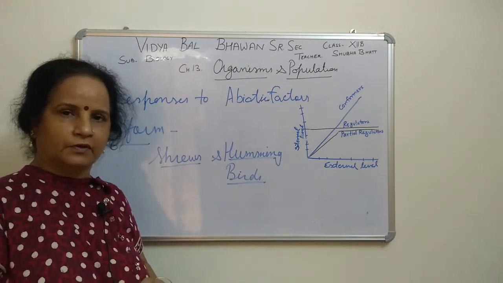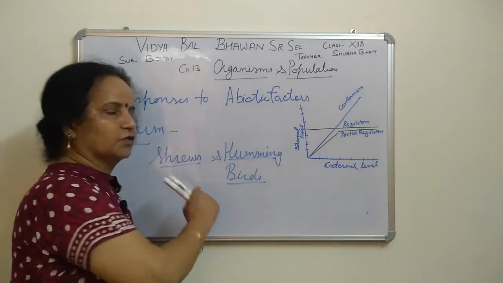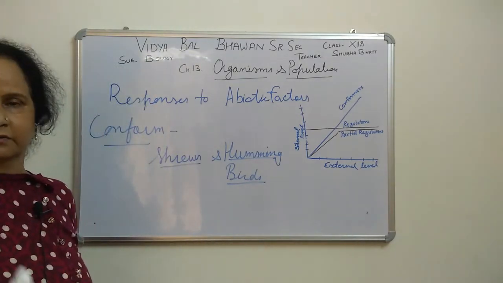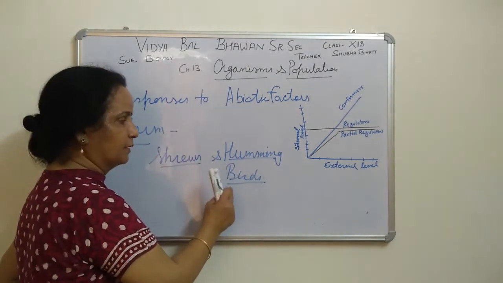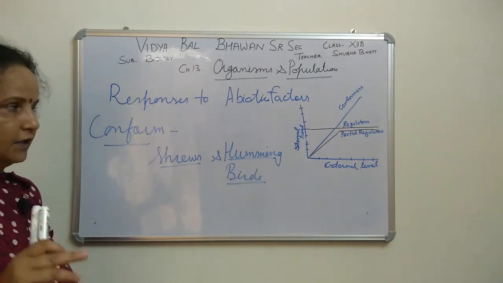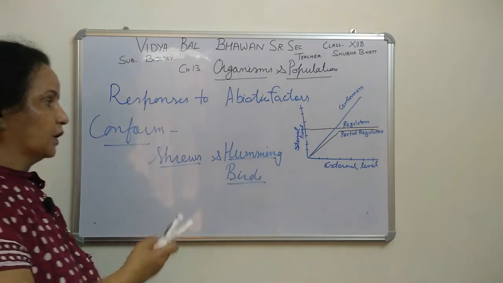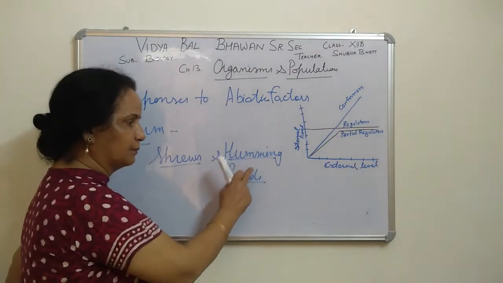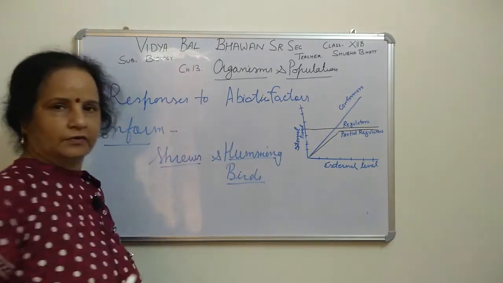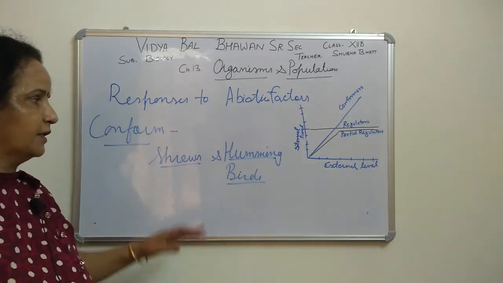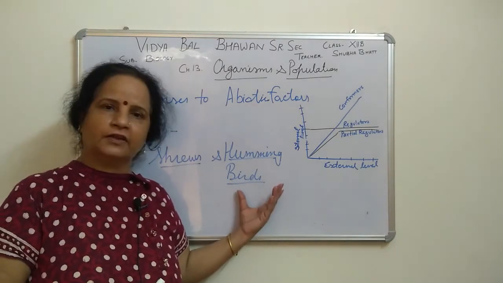Questions on this come many times in the board exams. The smallest organisms cannot survive in a cold region or a polar region. Sometimes it is asked why hummingbirds cannot survive there. Many times the sentence is changed, but the answer is the same. Give reasons why hummingbirds are not found in polar regions, or why shrews are not found in polar or colder regions. The way of asking is different, but the answer is the same.